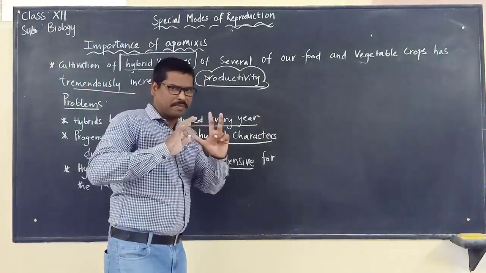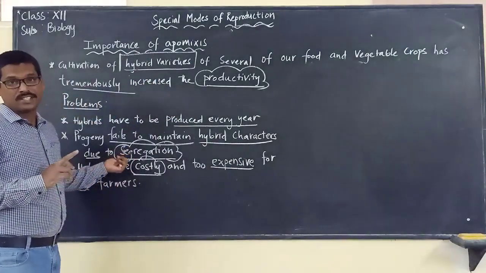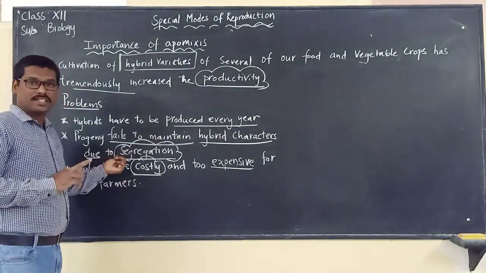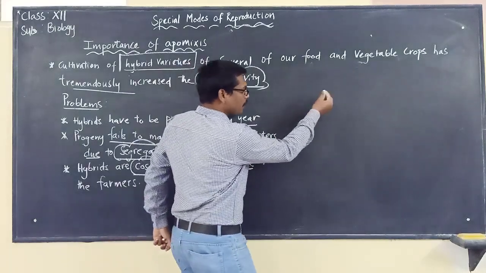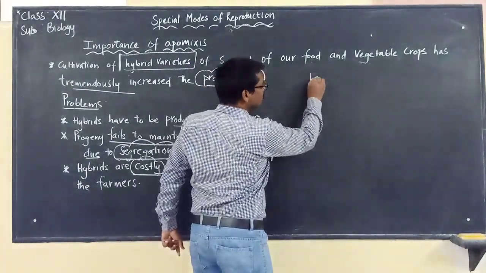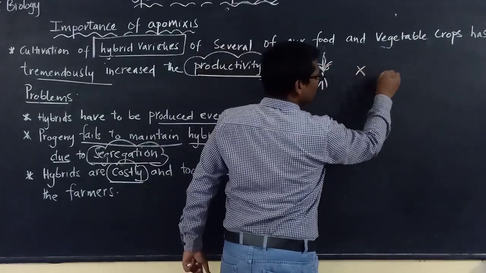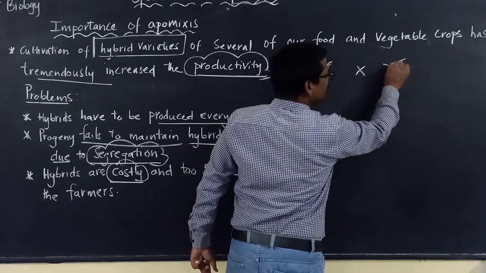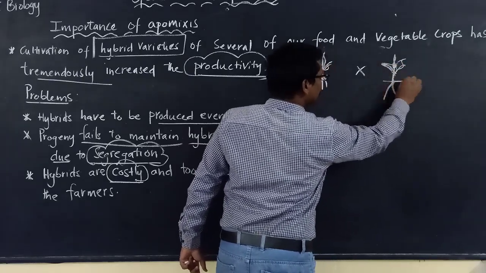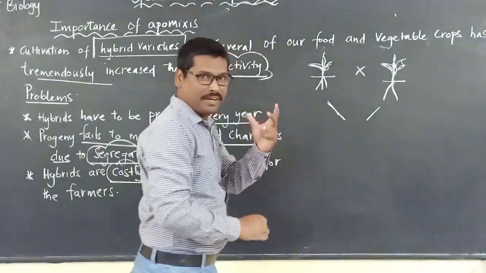So here, let us make it very clear how the segregation is taking place. Now see here, we have taken the progeny. If this is the plant, and it is crossed with another plant, there are two plants, and we have got a hybrid variety.